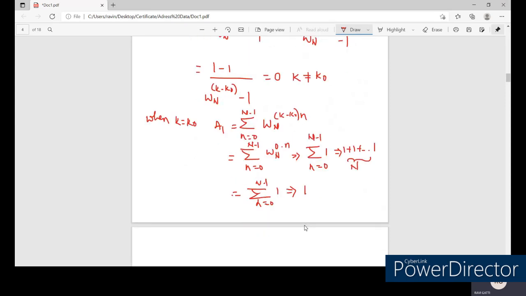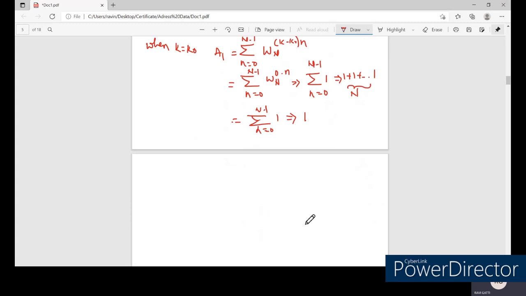Therefore, we can simplify your answer: A1 will be equal to 0 when k is not equal to k naught, and when k is equal to k naught, the answer you will be getting is N. So the answer is N when k is equal to k naught.